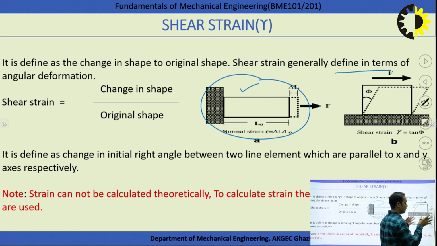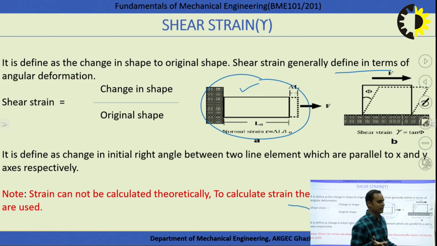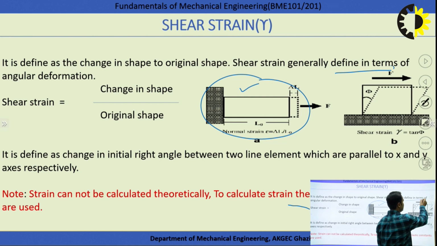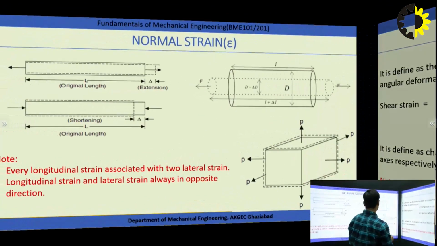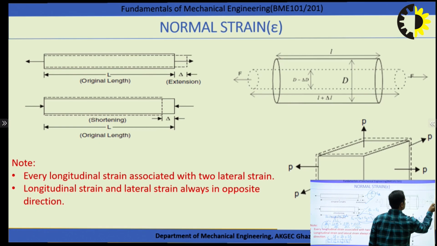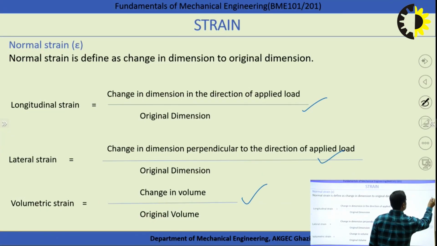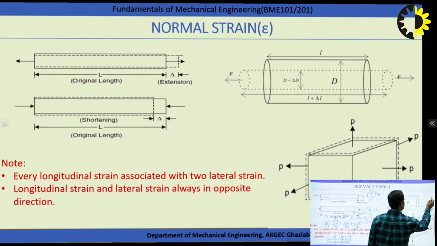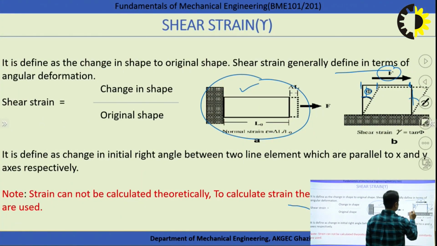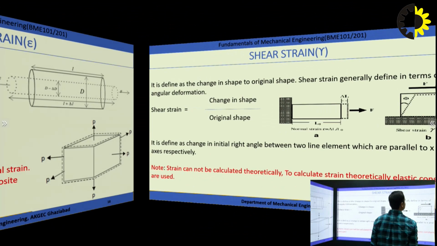If I am considering any cubical body and fix the bottom face, then after the application of a tangential force on the top face, what will happen? There is a possibility of angular deformation, and this angular deformation is called phi, right? If I write tan phi here, suppose this is A, B, C, D, and after the application of the force, D becomes D dash and C becomes C dash.